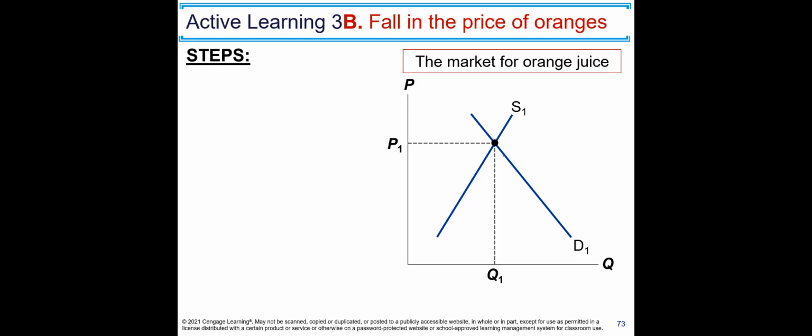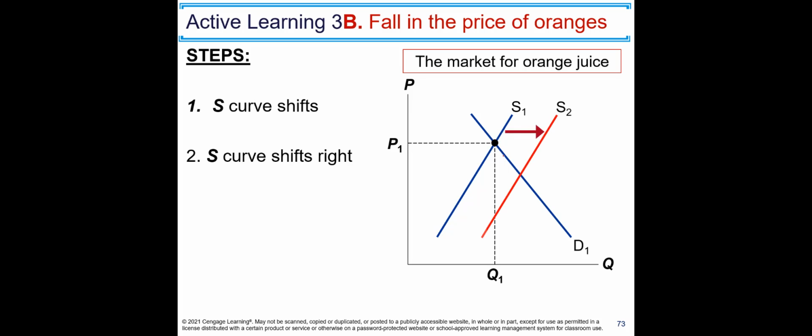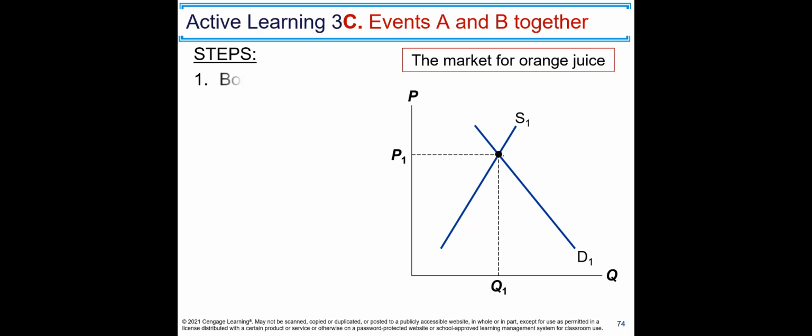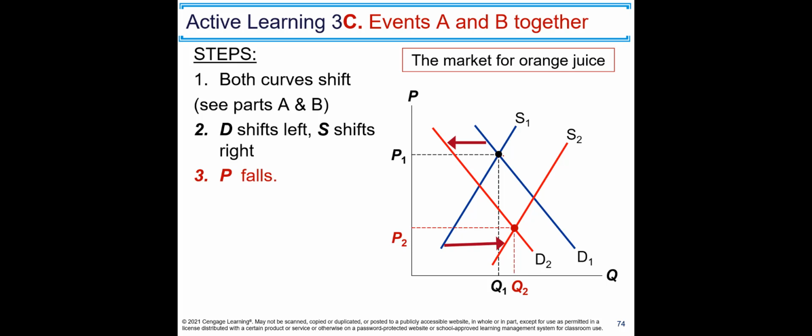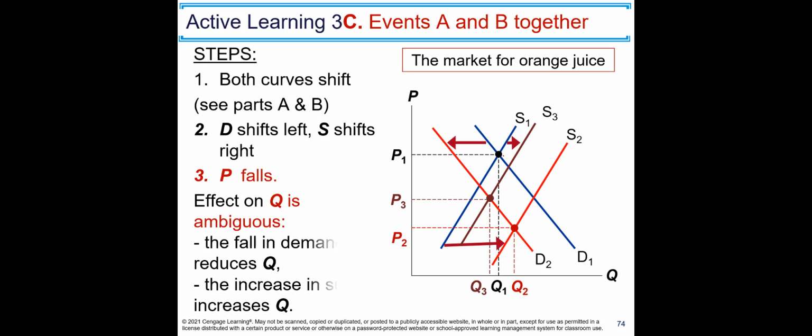Now let's look at the second case, a fall in the price of oranges. Orange is an input for orange juice production, therefore the supply curve shifts to the right, and P falls, Q rises because of this change. And if both events happen together, both curves shift, D shifts left and S shifts right, and P falls. The effect on Q is ambiguous. The fall in demand reduces quantity, the increase in supply increases quantity.